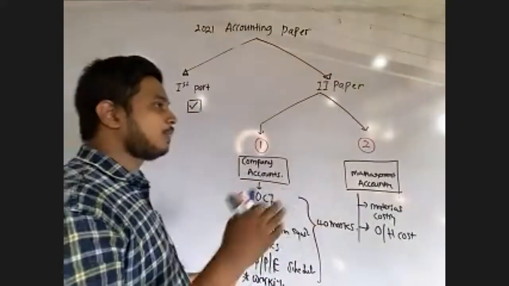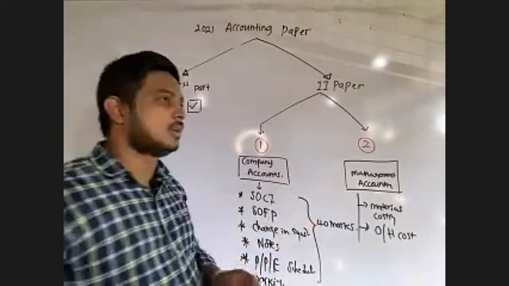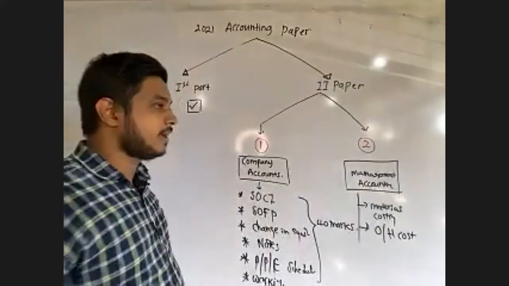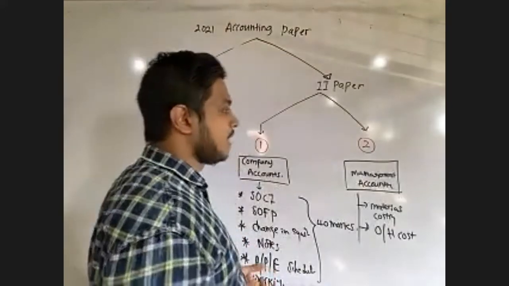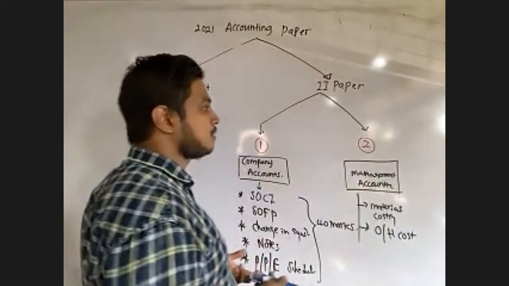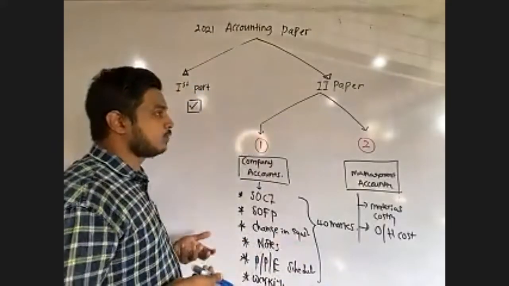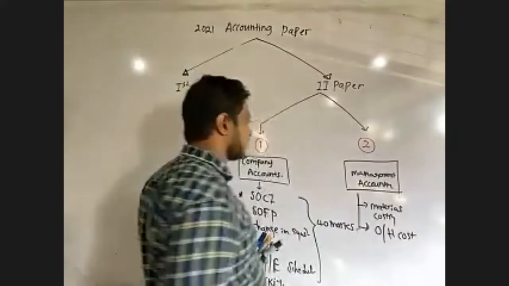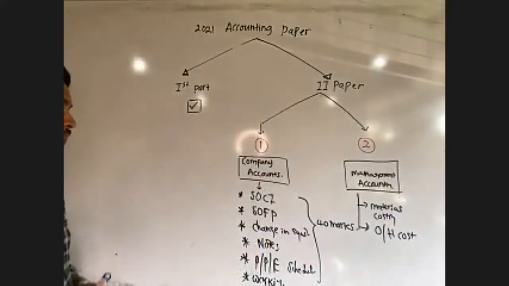Then you have to apportion these overheads again from service departments to manufacturing departments. Then you have to calculate the absorption rate, and based on the absorption rate, find out the cost of the product. So these things will be tested in question number 2.